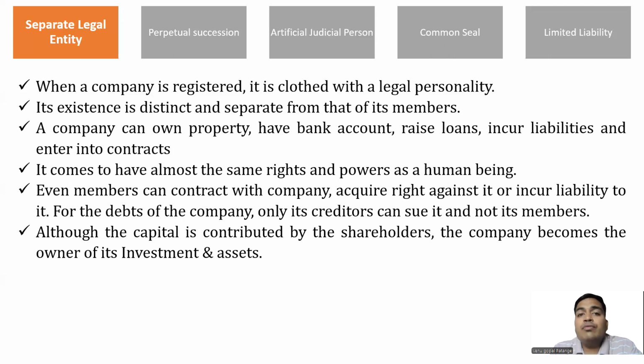The property which is owned by the company is the property of the company, but not the property of owners or equity shareholders. That is what this sentence is all about.